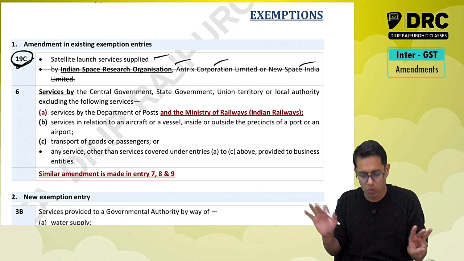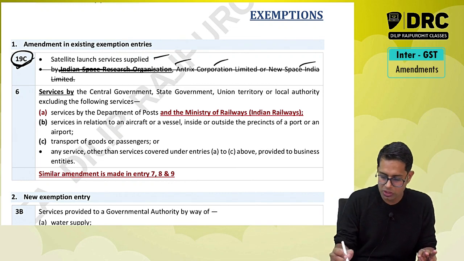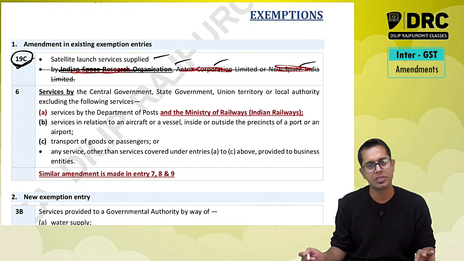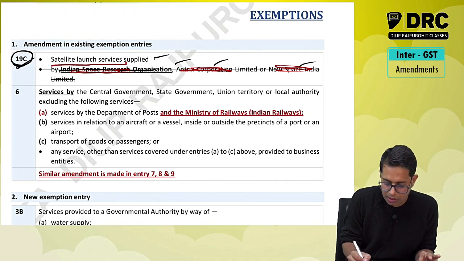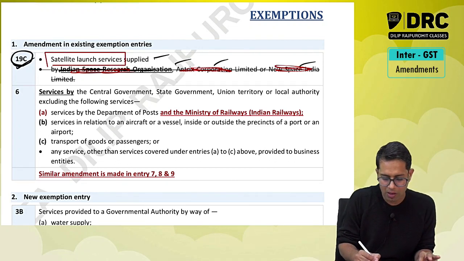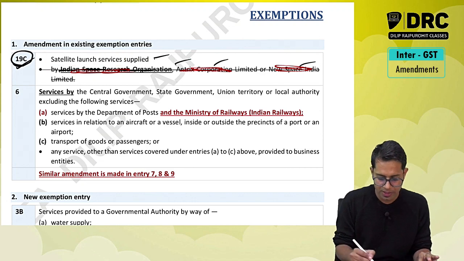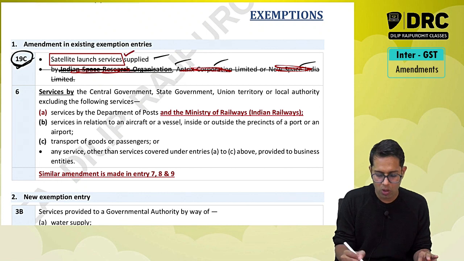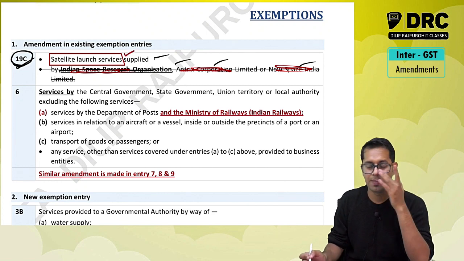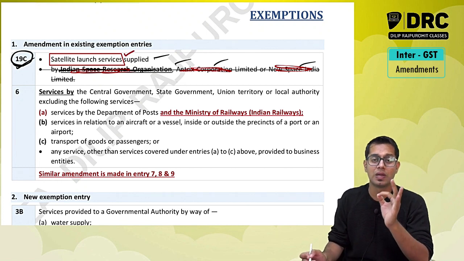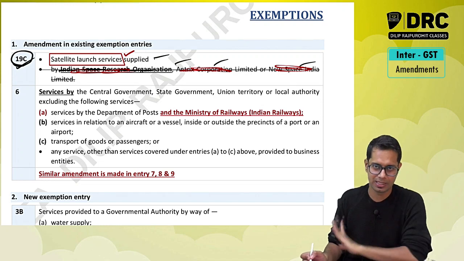But now the lawmaker says no, they have removed this point: ISRO, Antrix Corporation Limited, New Space India. Meaning the new point is what, sir? Only satellite launch services. The new entry says satellite launch services given by any person. In simple words, satellite launch services given by any person is exempt.